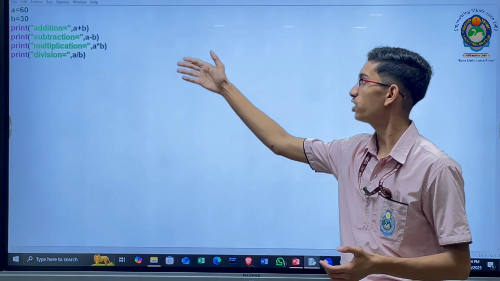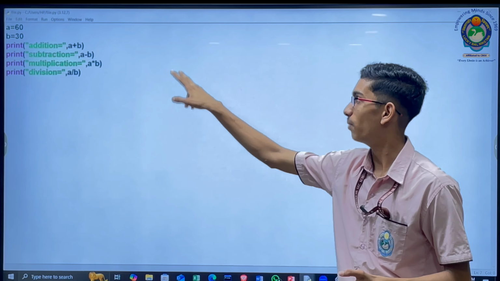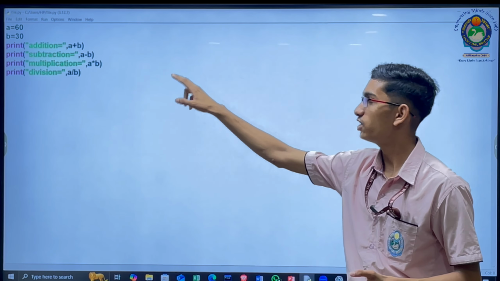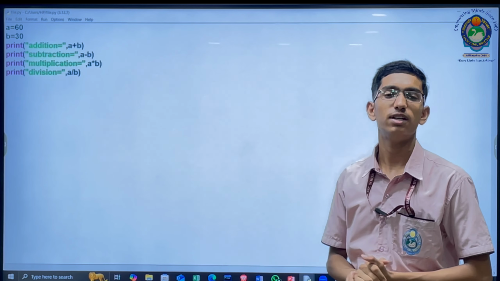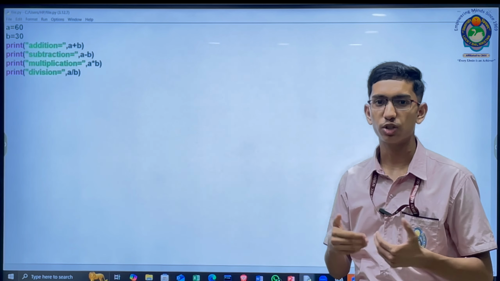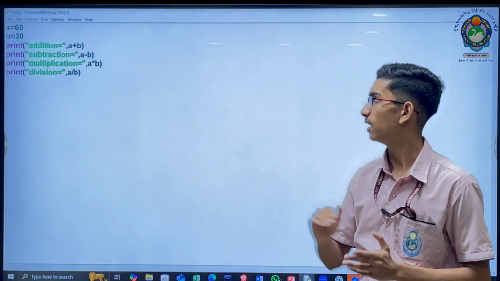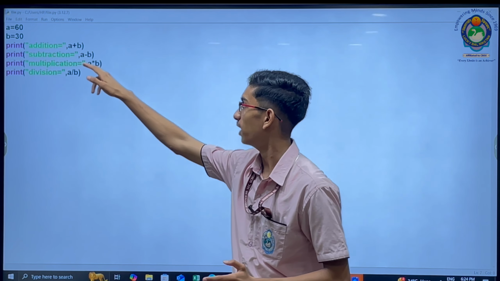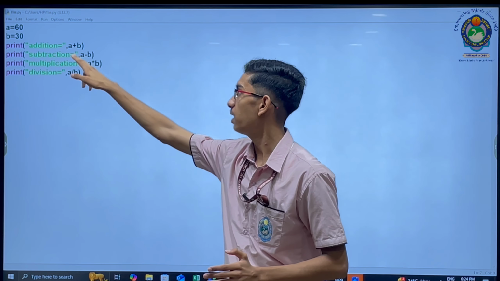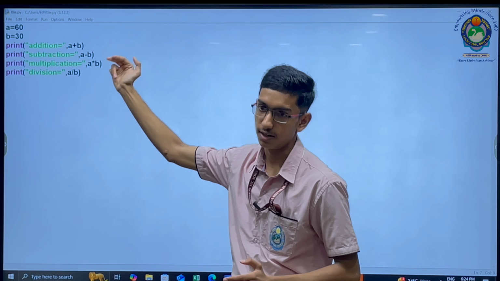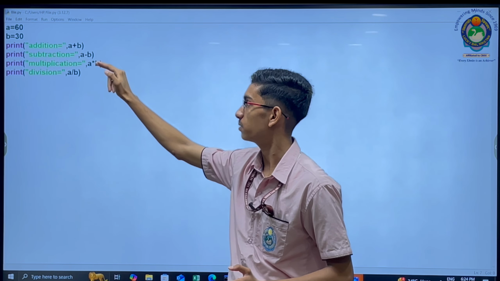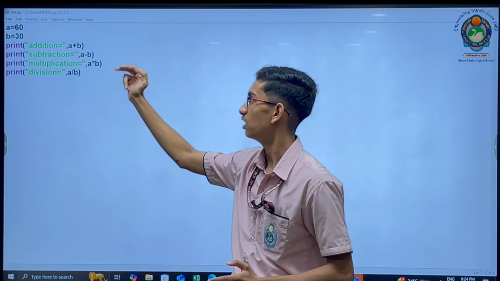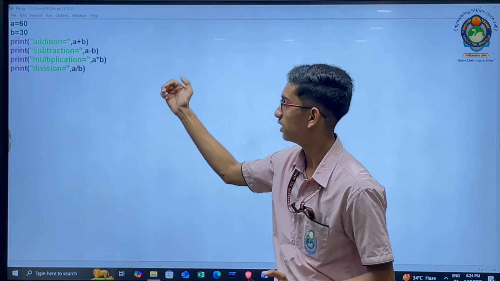So when we perform functions, print is a function. In brackets, we write "Addition" in double quotes. It means the things written in double quotes will not be executed. It will be printed directly as it is. After that, this function is applied: an arithmetic operation. A plus B means 60 plus 30. In the next line, again subtraction: A minus B means 60 minus 30. Then A multiplied by B means 60 multiplied by 30.